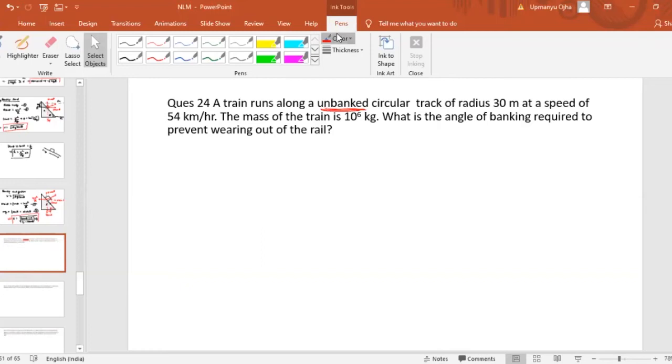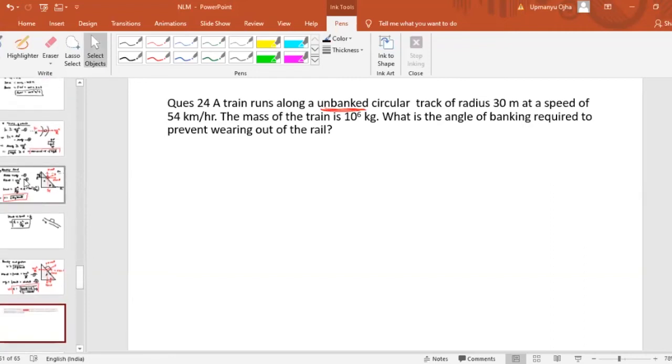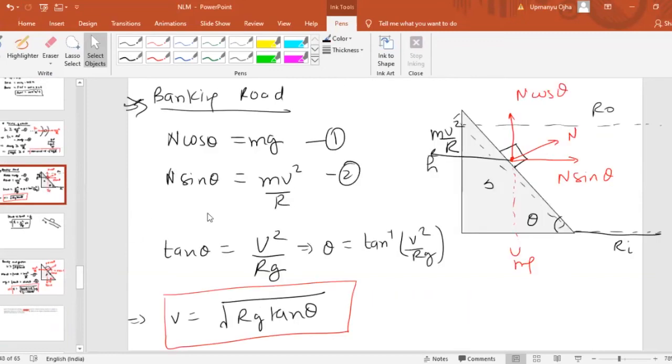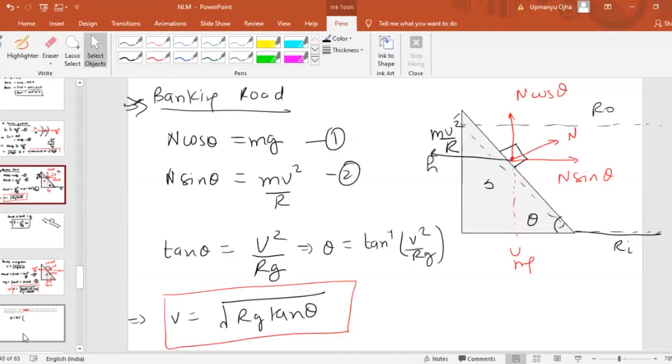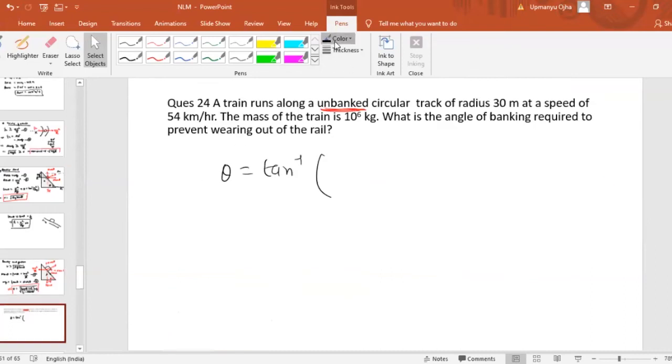Now in this case, how much angle of banking? If you look at the topic we have discussed, the angle of banking theta is equal to tan inverse of v square by rg. We have discussed this derivation already, that tan theta must be equal to v square by rg. So theta should be equal to tan inverse of v square by rg. Simply I can directly use this formula here.